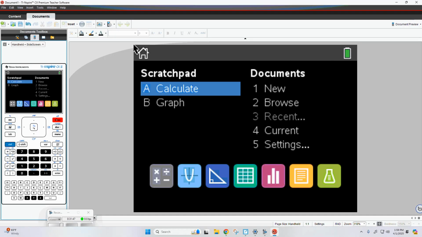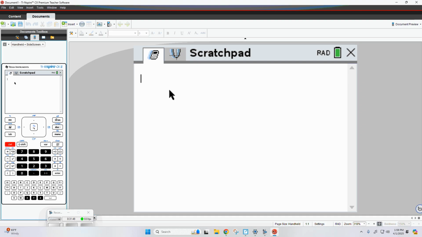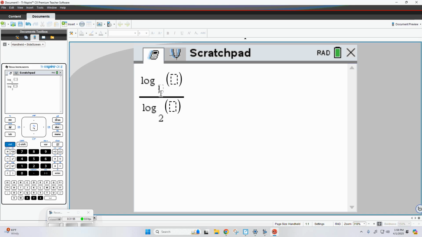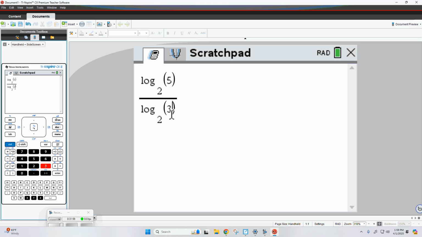Okay, so let's go ahead and calculate this. Control divide. Let's put a couple of logs in here. We chose base 2, and then the upper argument was 5, and the lower argument was 3. Somebody help me remember, what was log base 3 of 5? It was 1.46. So I applied the change of base.